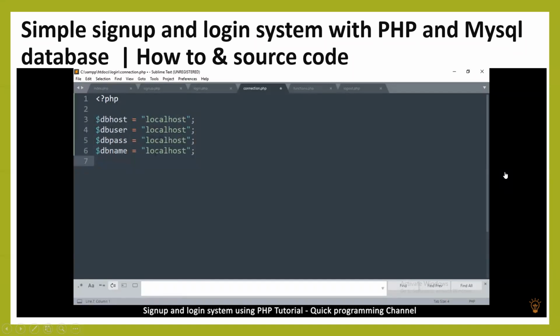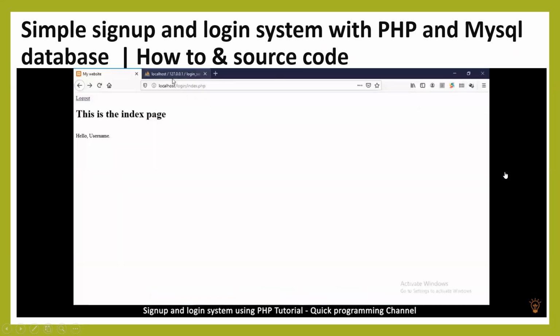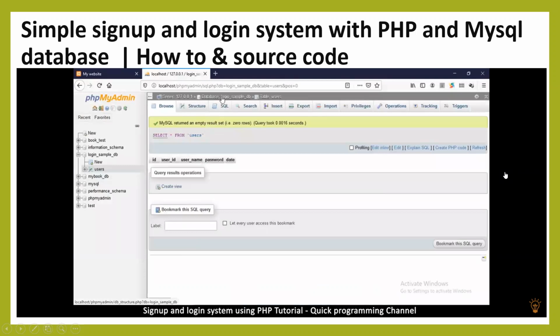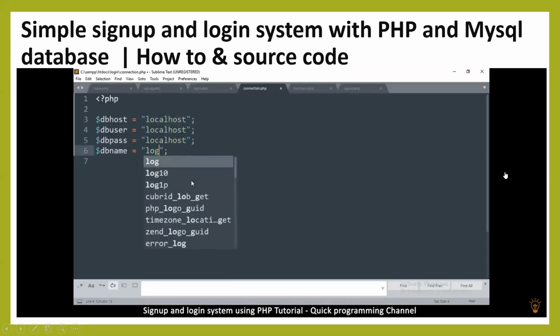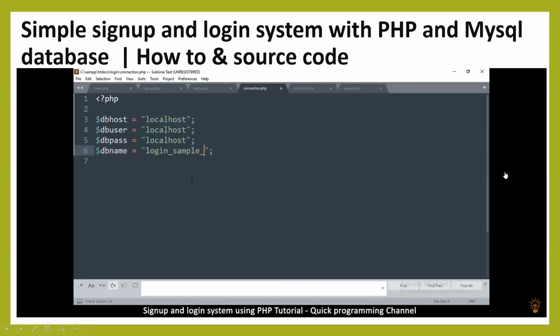So that's all we needed. So the database name is the name that we created for our database, which is login_sample_db. So login_sample_db. The password is empty since we're on our localhost. There is no password. The default user is root.